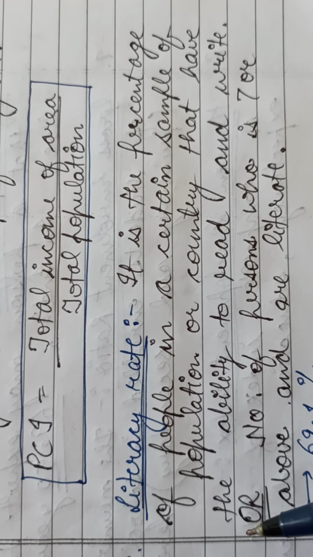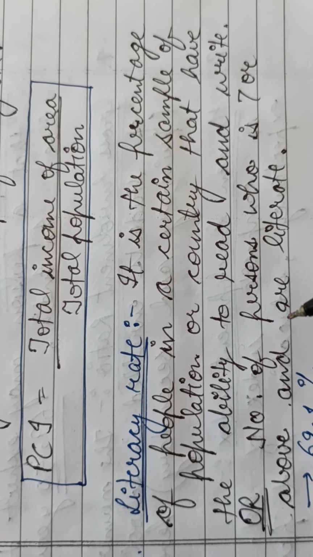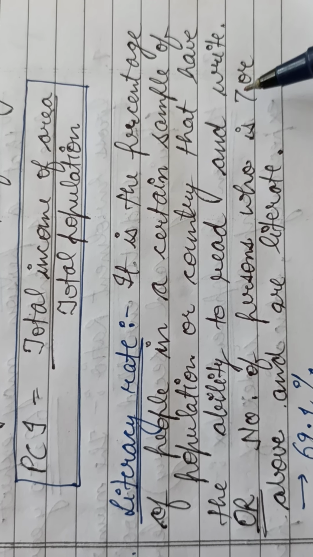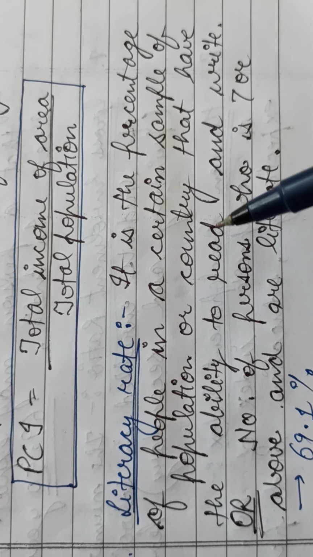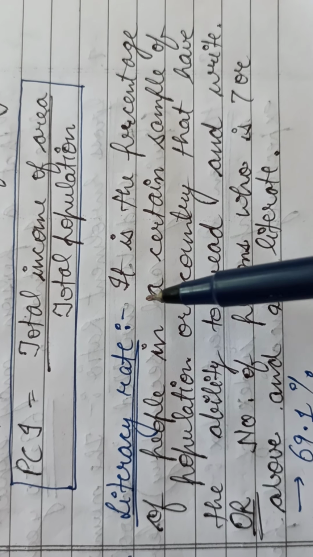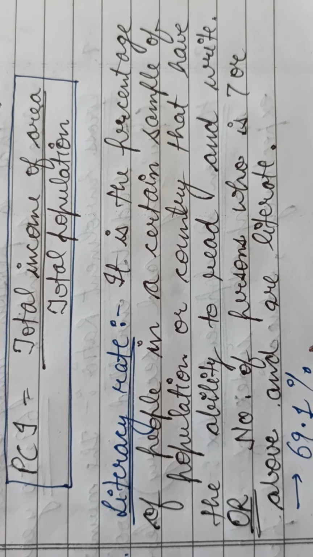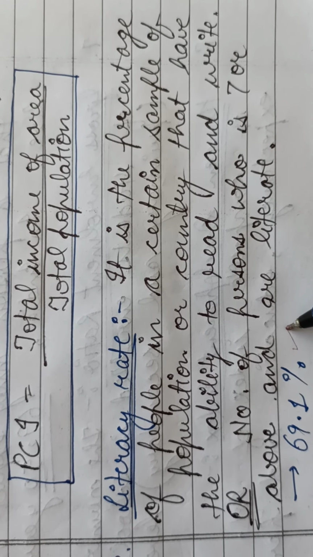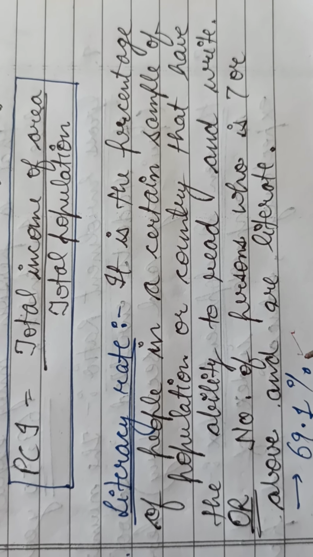According to the economics of your 10th grade, it is defined as the number of persons who are 7 years or above and are literate. That means the persons above the age of 7 years who are literate, that is, have the ability to read and write, their number will be known as the literacy rate. According to 2019, the literacy rate of India is 69.1%, which means that out of the total population, 69.1% are literate, that is, they have the ability to read and write.